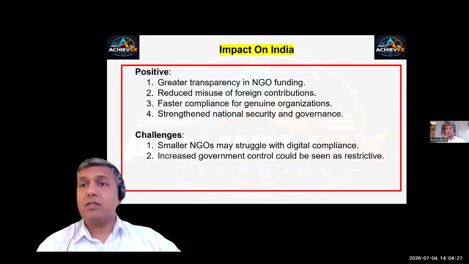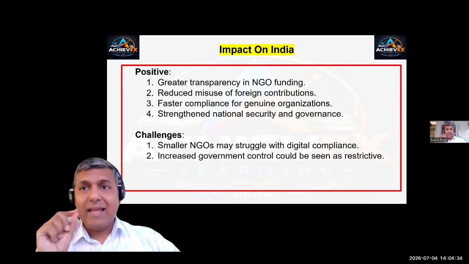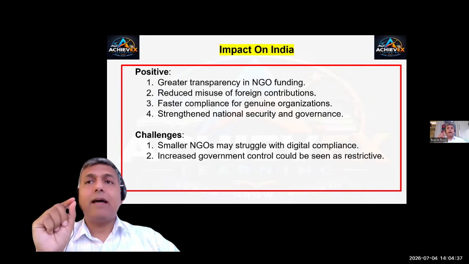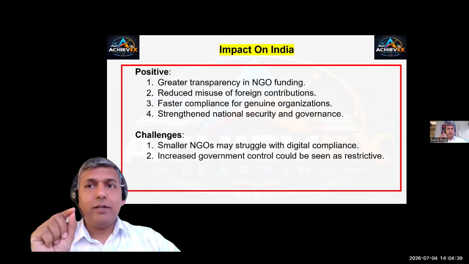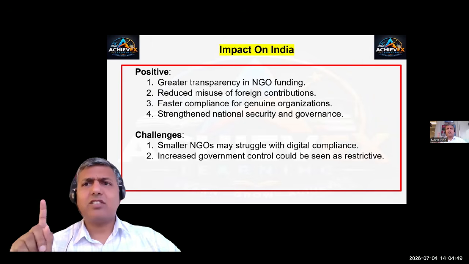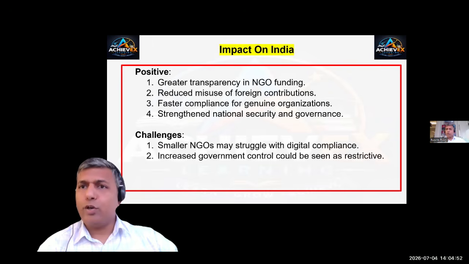It is seen by some foreign nationals that we are restricting too much by utilizing FCRA 2.0. And hence, we see that when J.D. Vance came into India, he went to Calcutta, visited charities, Missionaries of Charity, the NGO organization, and raised concern about FCRA 2.0.